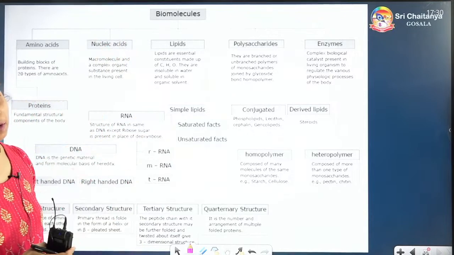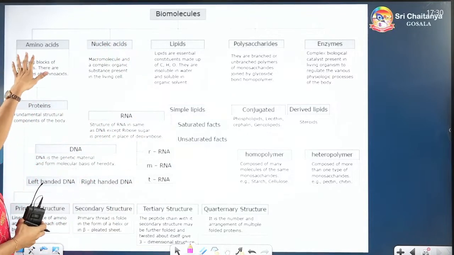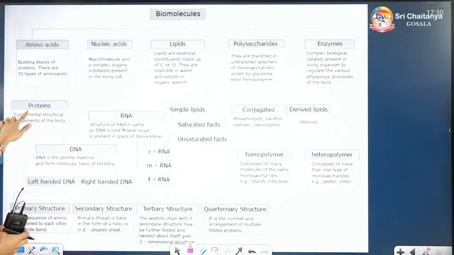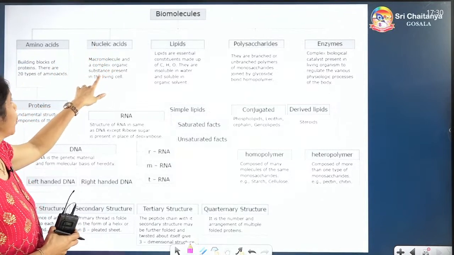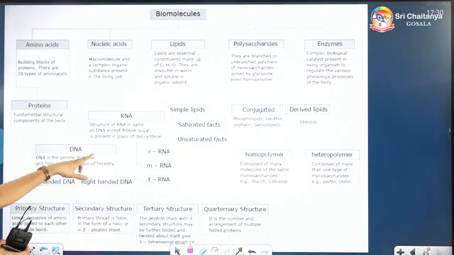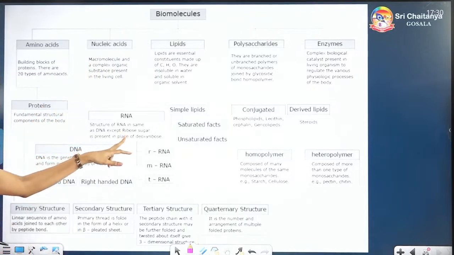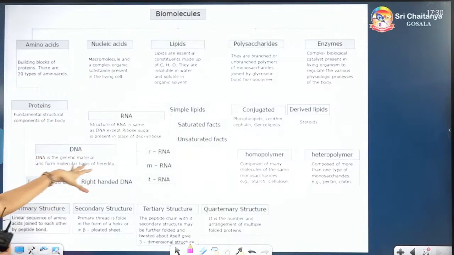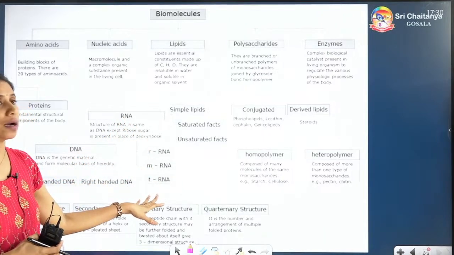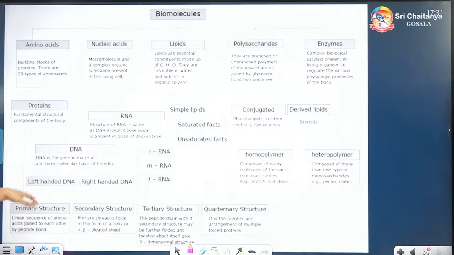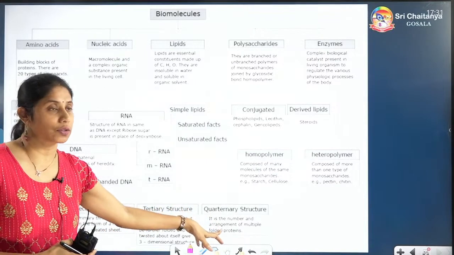I started with biomolecules. We went to the amino acids which form the proteins. Then you learned nucleic acids are also macromolecules or polymers. There are two types, DNA and RNA. In DNA, we have different types, left-handed, right-handed; in RNA, rRNA, mRNA, tRNA. Next, in proteins we have primary, secondary, tertiary and quaternary structure.